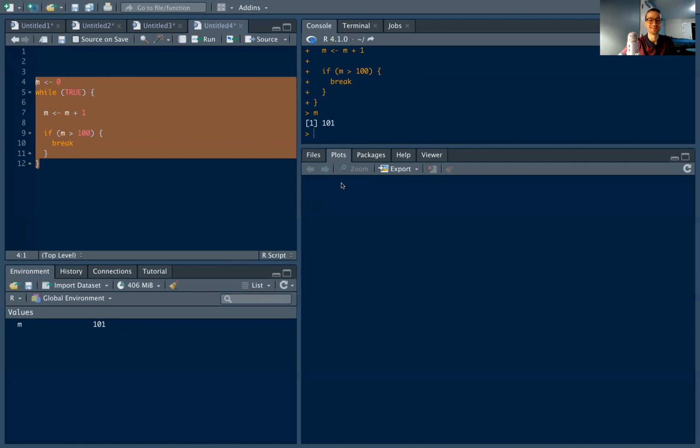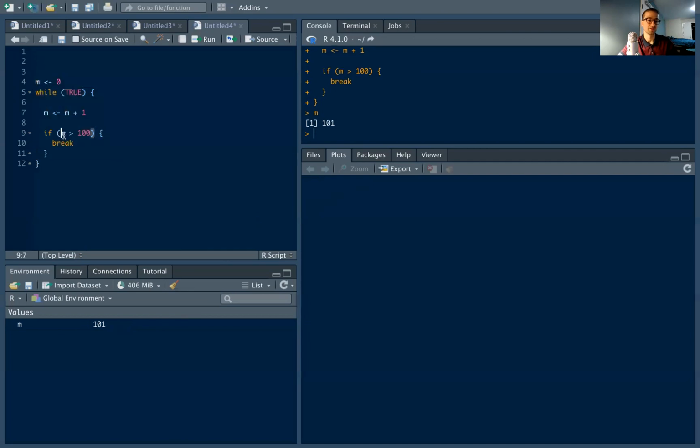And again, you can see in the environment here. So a little bit of cheating is possible; you can check out what it says in the environment. Every time we went through, we checked if m was greater than 100, and it wasn't. And then when m was 101, it satisfied this condition. This condition was true, and therefore we broke the loop. So that's a common way to do while loops. Another common way is to put the condition just directly within the actual parentheses of the while loop.